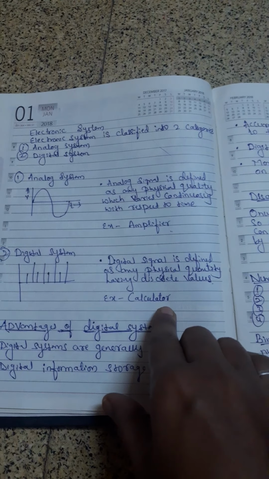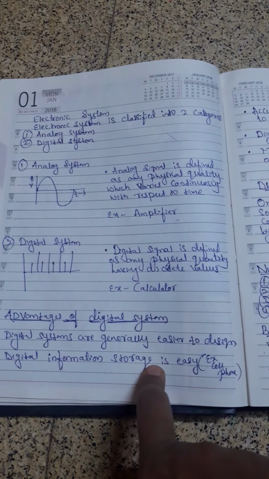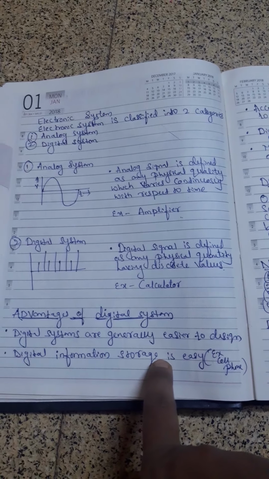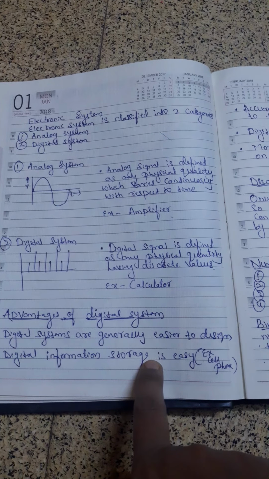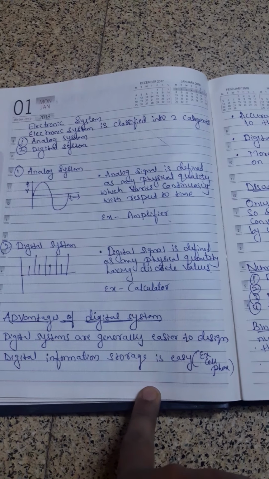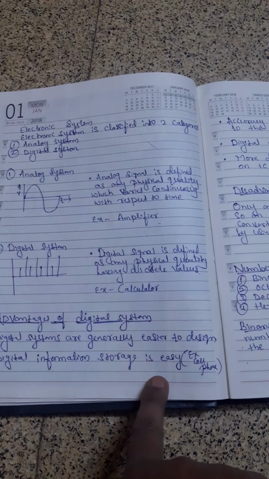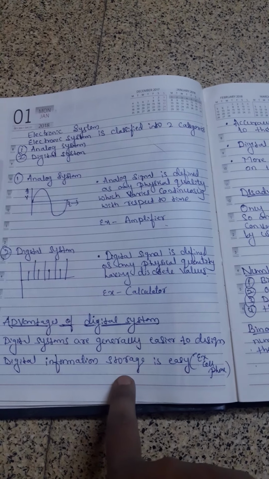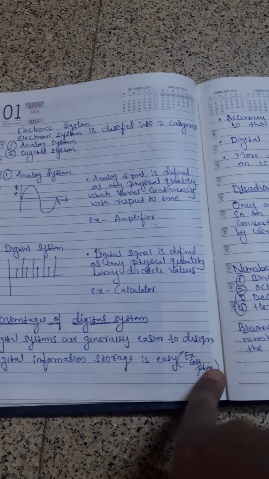In this digital system there are some advantages. What kind of advantages? The digital systems are generally easy to design, and digital information storing is easy. The best example of digital information storage is cell phones.